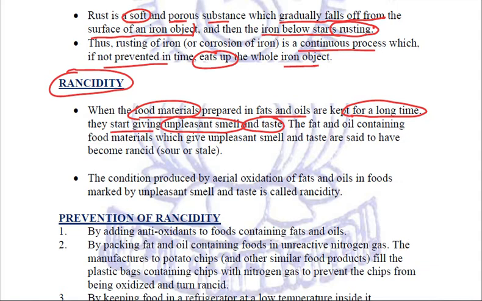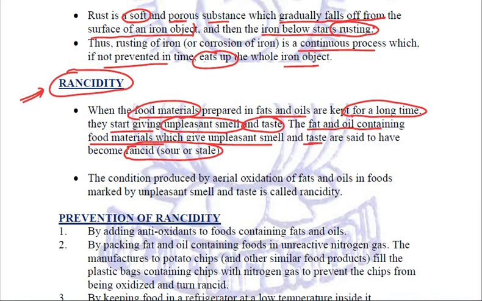So this phenomenon, in which fat and oil containing food material starts giving an unpleasant smell and taste when kept in open air, is called rancidity, and we say that those food items have become rancid, sour, or stale.